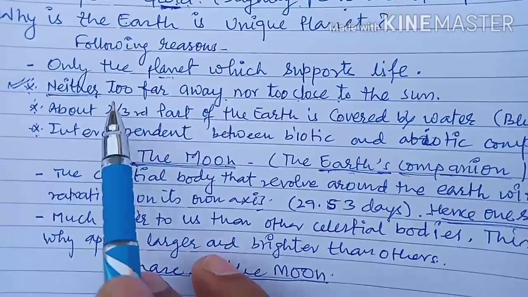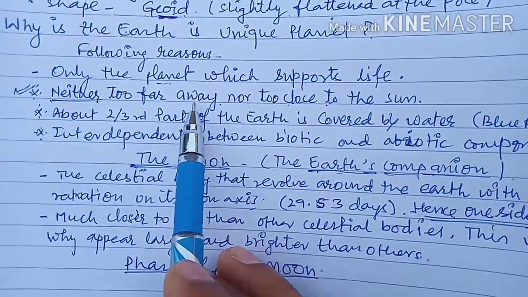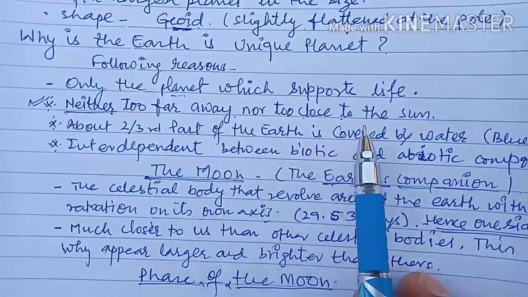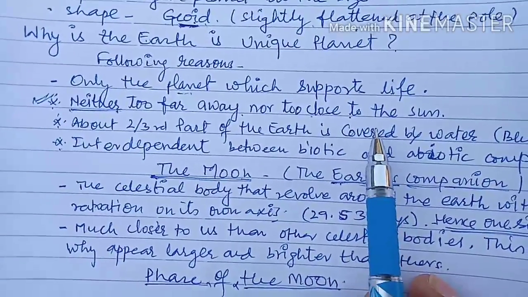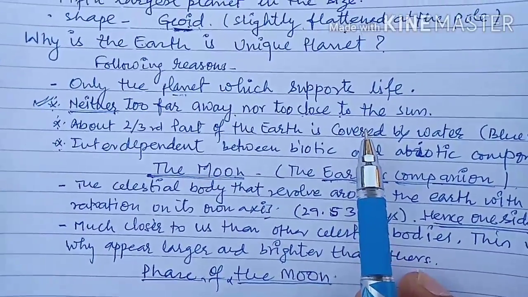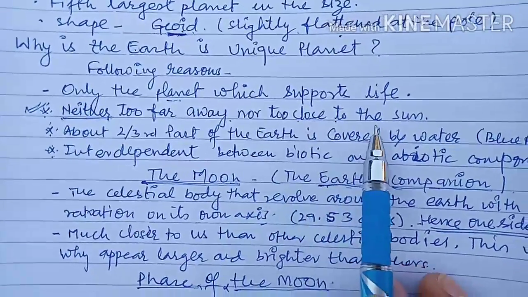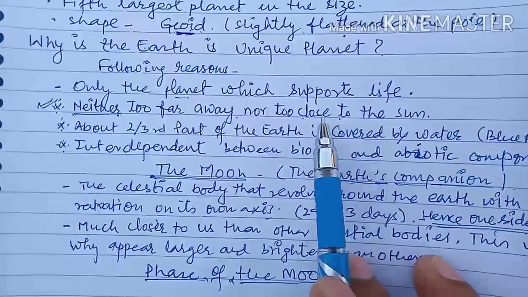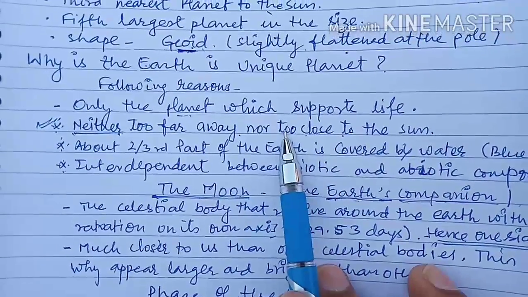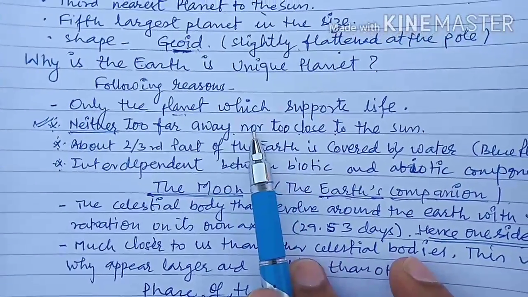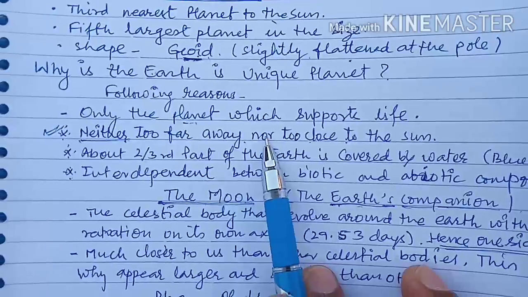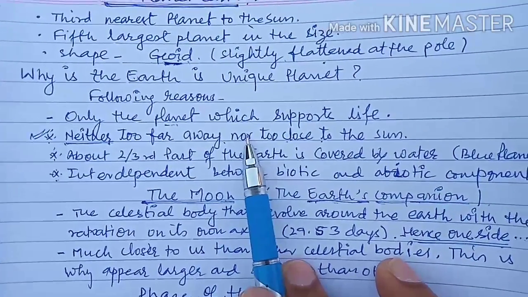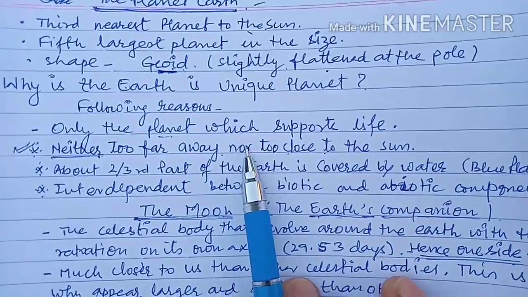The first reason is that it is neither too far away from the Sun nor too close to the Sun. It means it is neither at a very great distance from the Sun nor very near to it. This is why it receives only the amount of energy from the Sun that is favorable for the flourishment of life on the planet Earth.